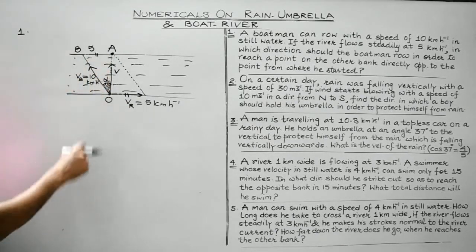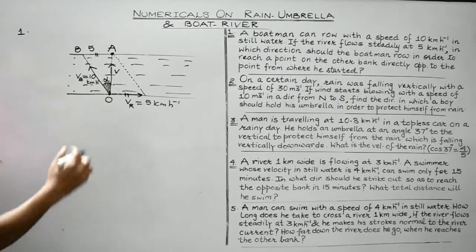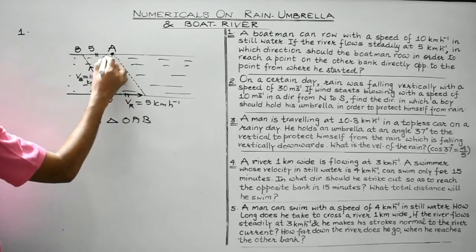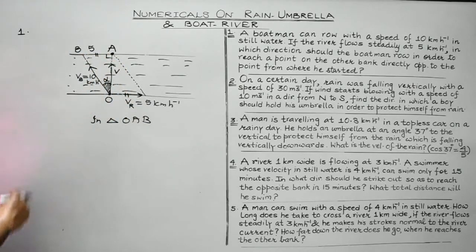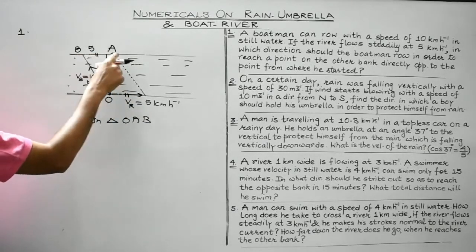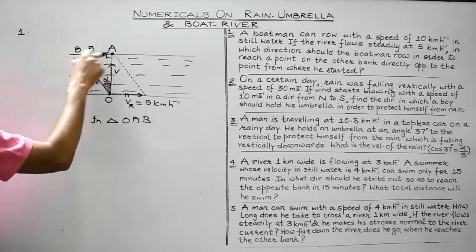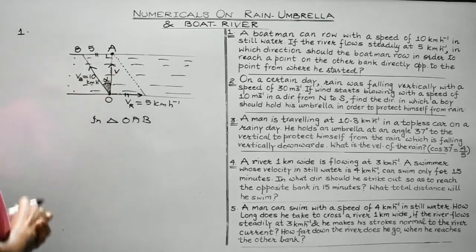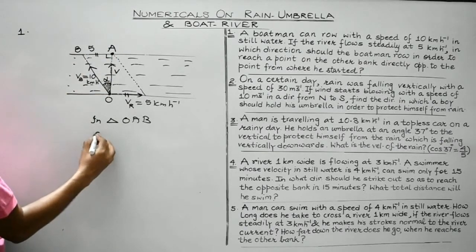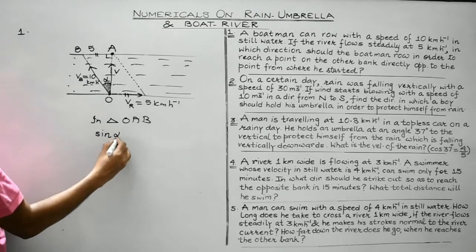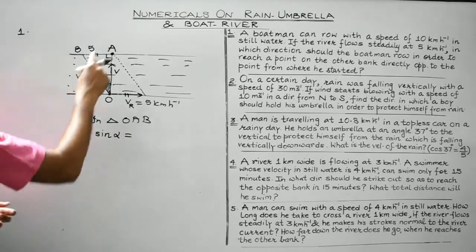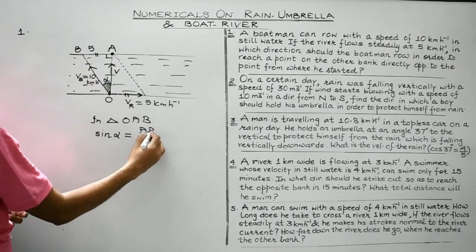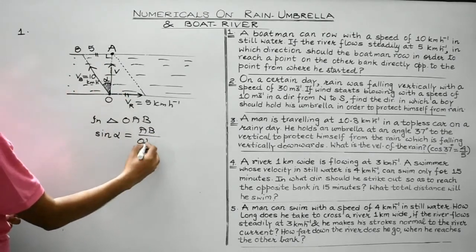So it is also 5 units, and this hypotenuse is 10 units. So what to do is, in triangle OAB, obviously it's a right angled triangle. Consider we are aware of this AB, which is perpendicular, and this is the hypotenuse, right? So let's consider sine alpha. It will be equal to perpendicular by hypotenuse. Perpendicular is AB and hypotenuse is OB.